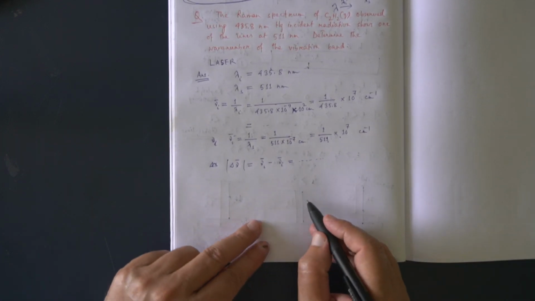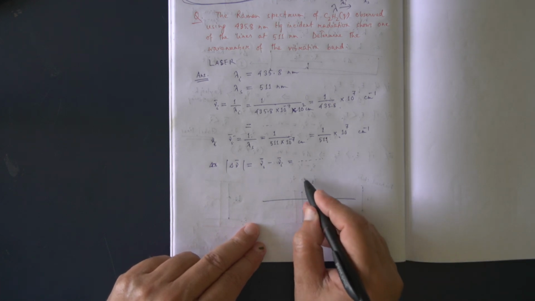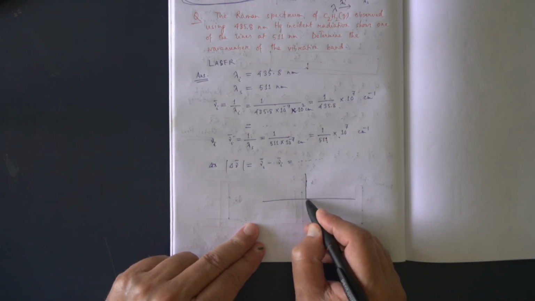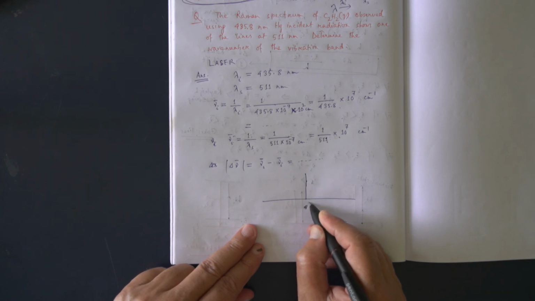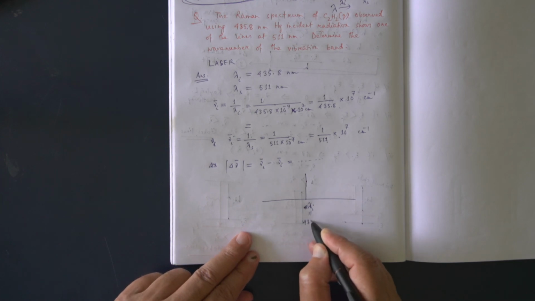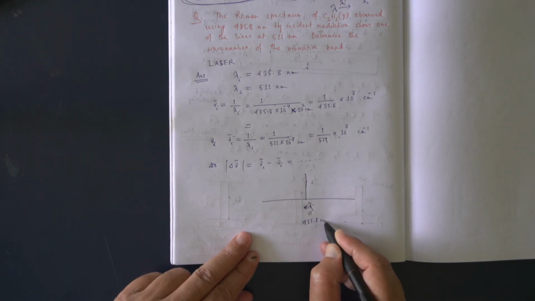And what is the Raman spectrum here? This is the incident radiation. What is its wavelength? 435.8 nanometer.